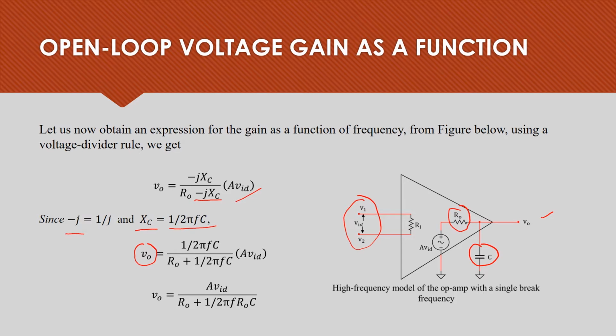From that we can write V0 is equal to A VID divided by R0 plus 1 over 2 pi F C.